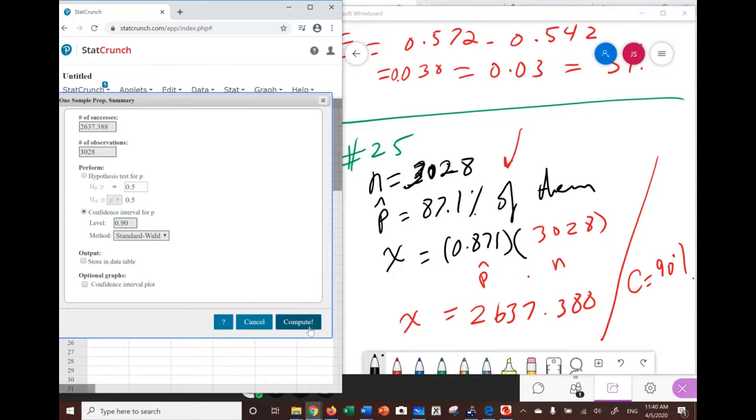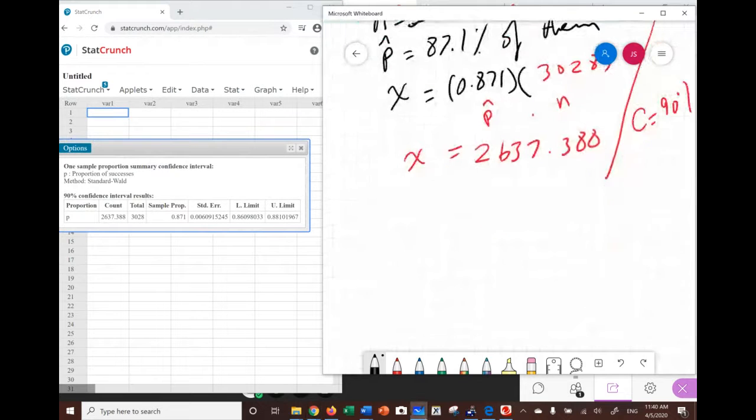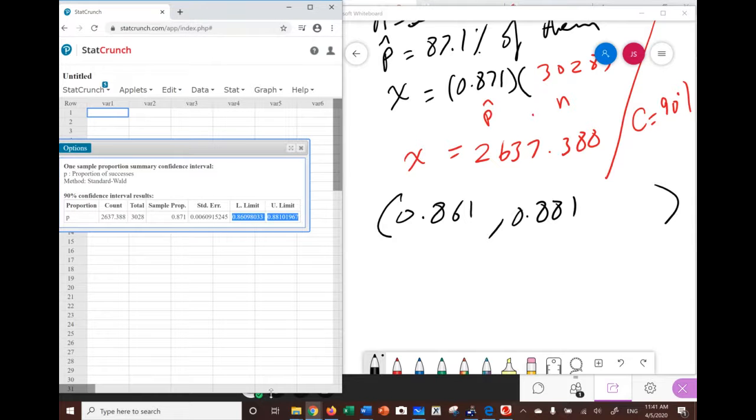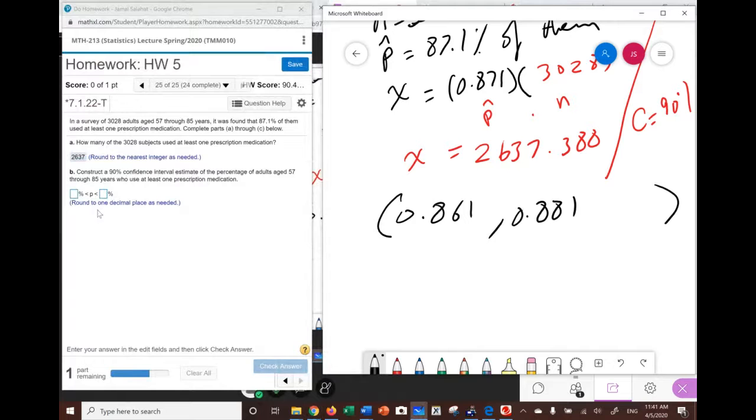So here is 90, and hit compute. The answer we got, to 3 places, is 0.861 and 0.881. So that's the interval here. The left limit and right limit are given to 3 places. Oh, let me go back. I need more digits. So let me delete this, because this is a different problem: they're asking us to display the answer in percent, not in decimal, and percent rounded to 1 decimal place.